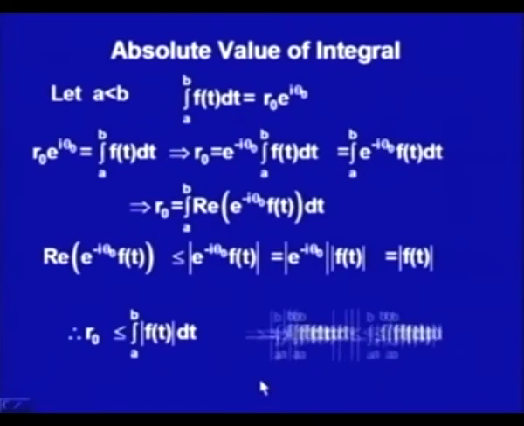So, the modulus of the integral from a to b of f(t) dt is always less than or equal to the integral of the modulus of f(t) dt. This is the absolute value inequality of the integral, a basic property of integrals.